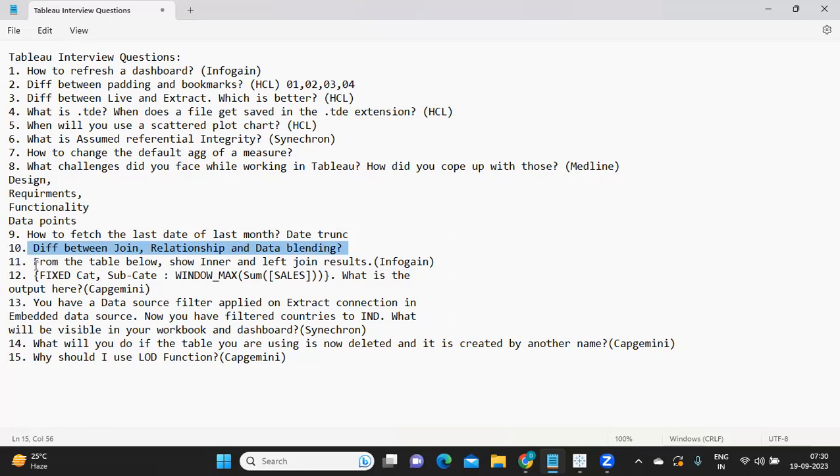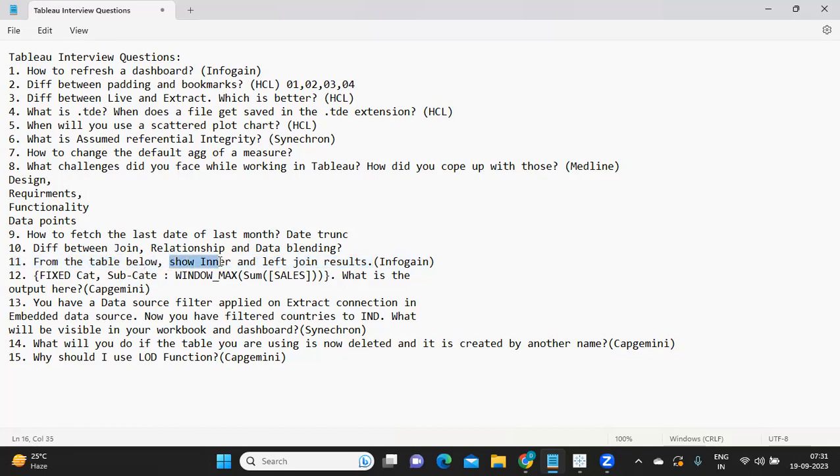Okay, from the table below, show inner join and left join results. Again, this was asked in Infogain. So I think this was one of the most trending questions in 2022, where they were giving you two tables and asking you to guess what could be the result for each join type. Okay, so this is also on a similar line.